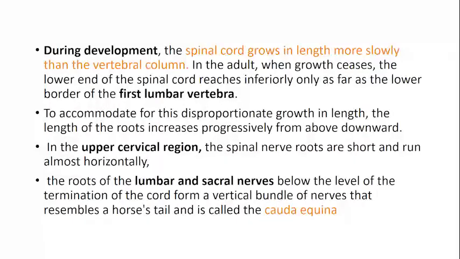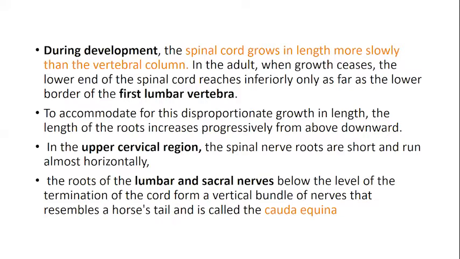Now, what is the general arrangement of the spinal nerves? When we develop, the spinal cord grows in length gradually, and it extends till the lower end of your vertebral column.